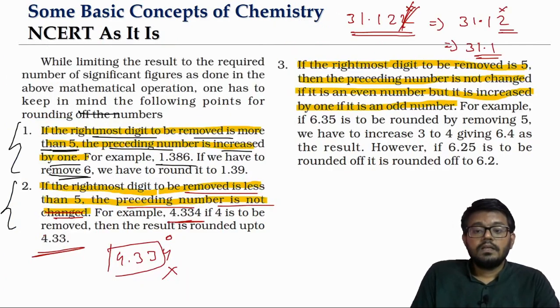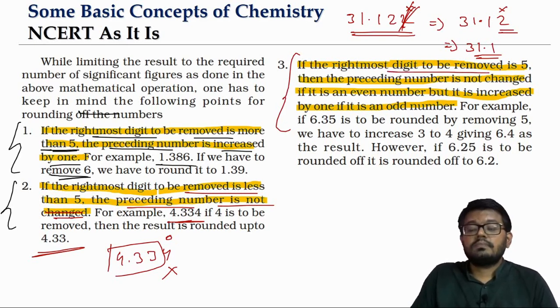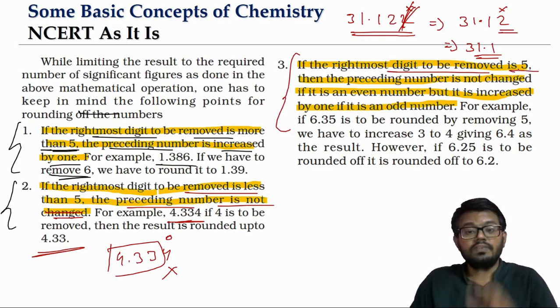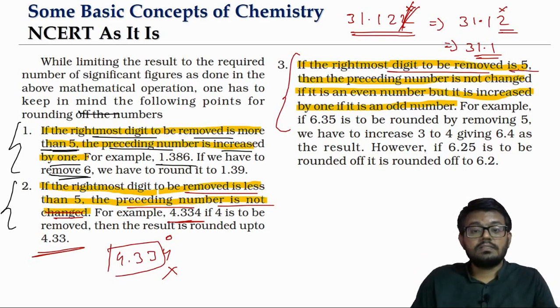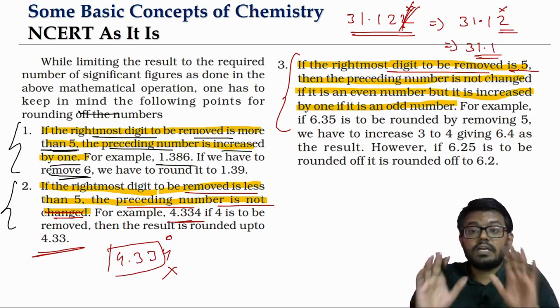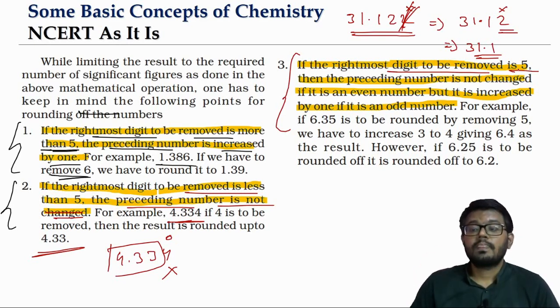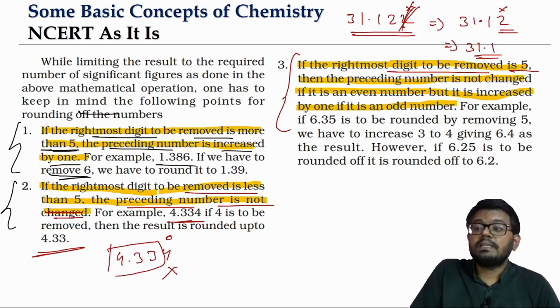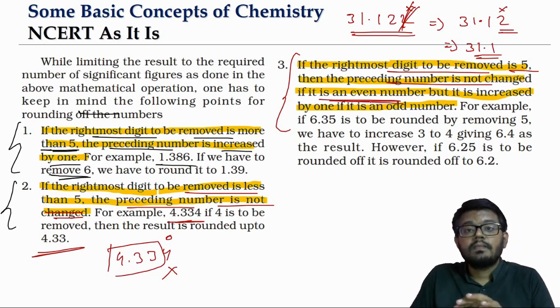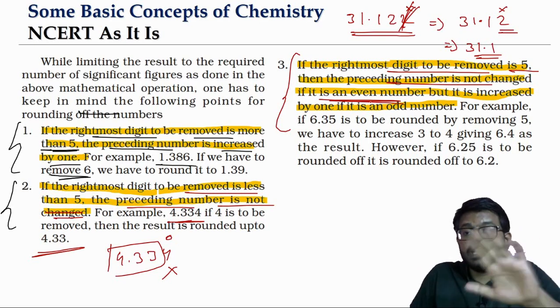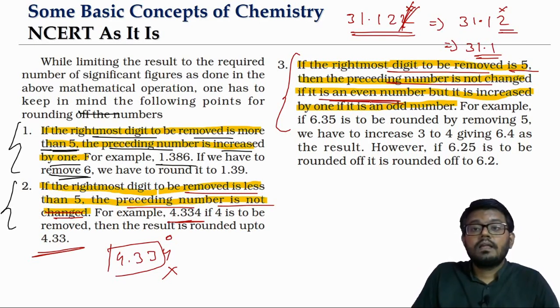Okay. So now we look at the third point. This is important. If the rightmost digit that is to be removed is just 5, we said what is the case if it is more than 5 and less than 5, but what if it is exactly equal to 5? Then if the preceding number is even, the preceding number will not be changed, it will be as it is. But if the preceding number is odd, it will be increased by 1.